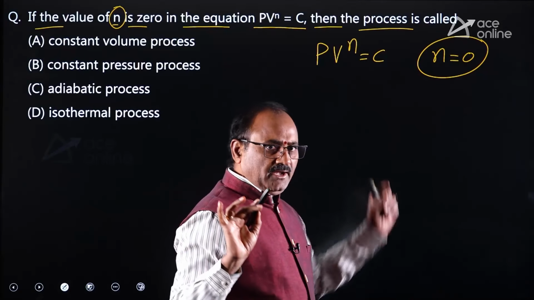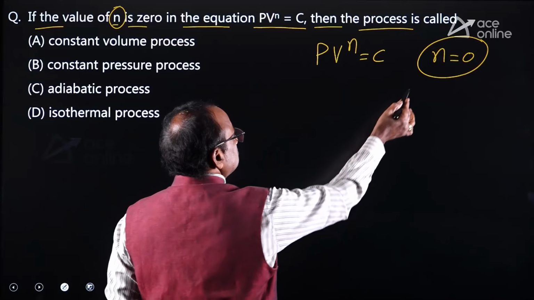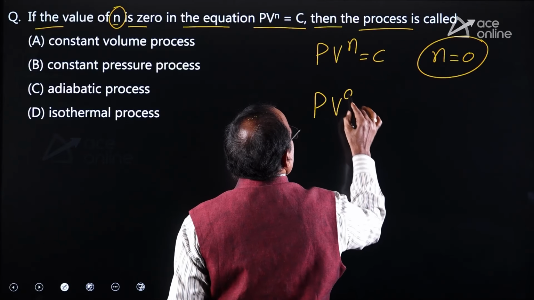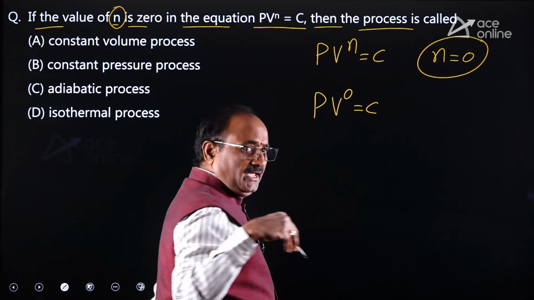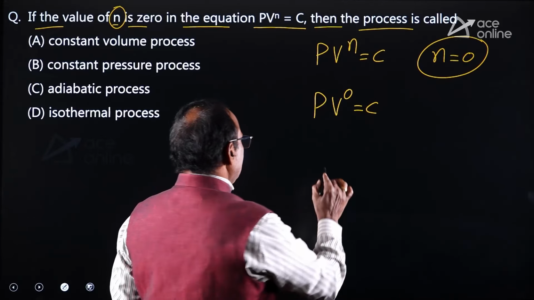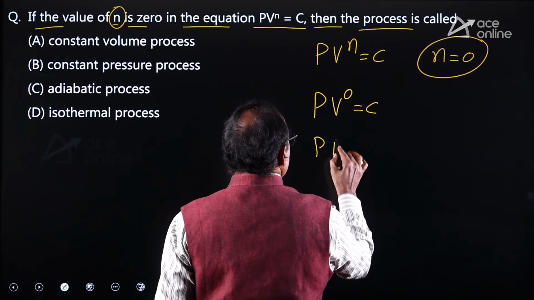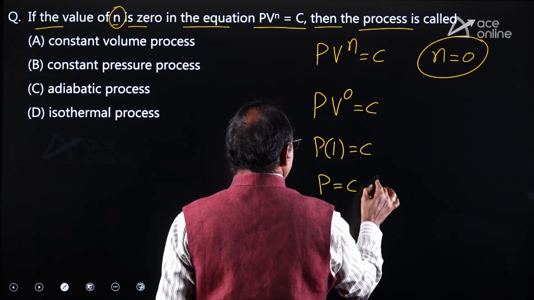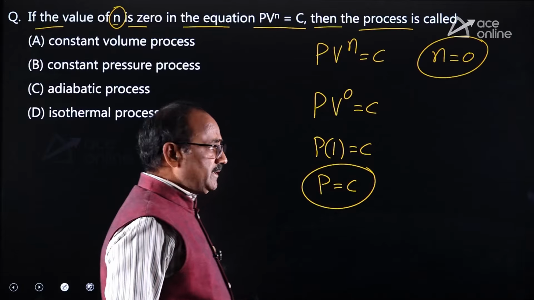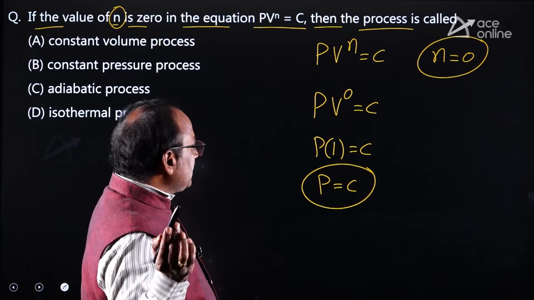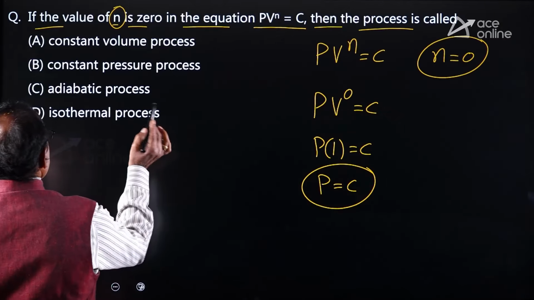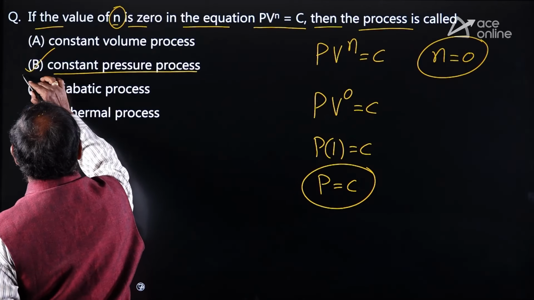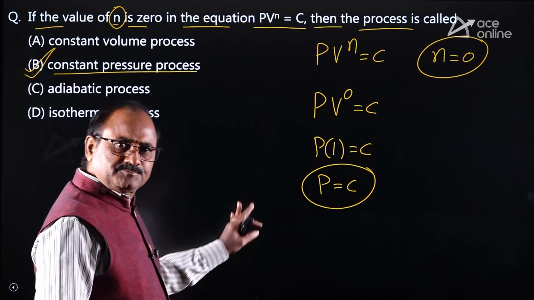Let us put this value in the relation: PV power 0 equal to constant. Anything power 0 equal to 1 only, then this is P into 1 equal to constant. Indirectly, it is a constant pressure process. That means the polytropic index n equal to 0, the process name is constant pressure process. Look at the B. Option B is absolutely correct.